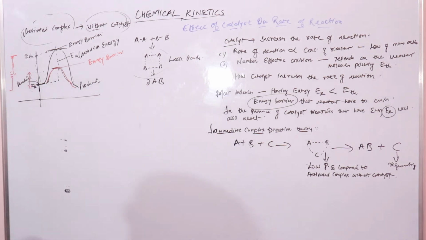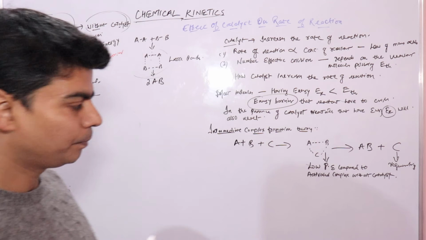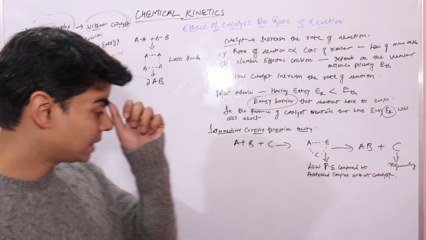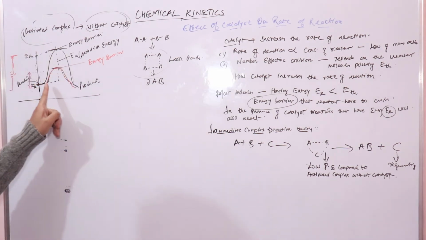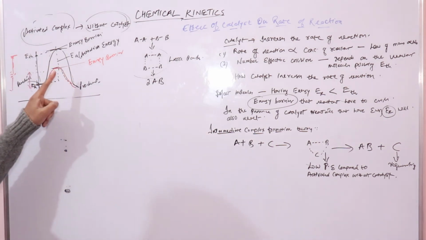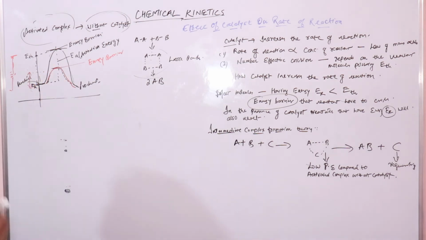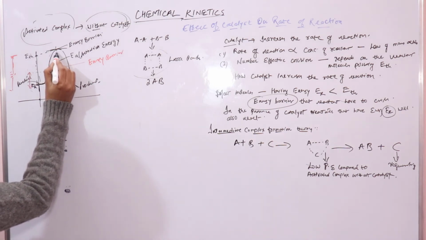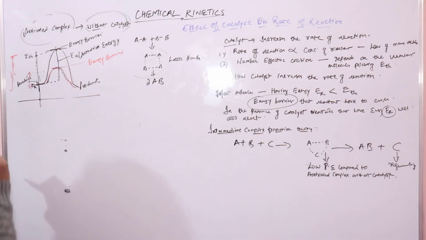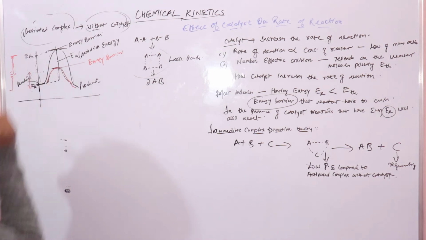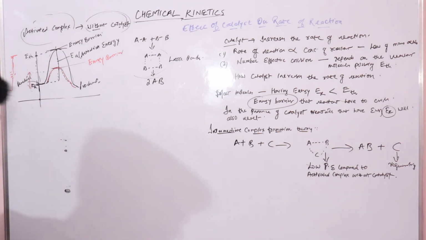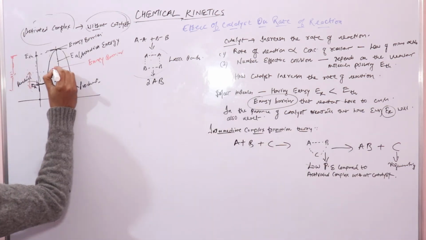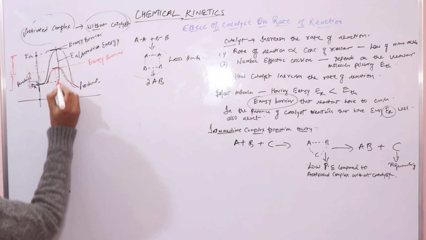So what the catalyst basically does is give an alternate path that has less activation energy. You can see this path has less activation energy. Here the activation energy was this, from here to here. With the new hump that you see on the graph, the new activation energy is this much, which is much less than this one.